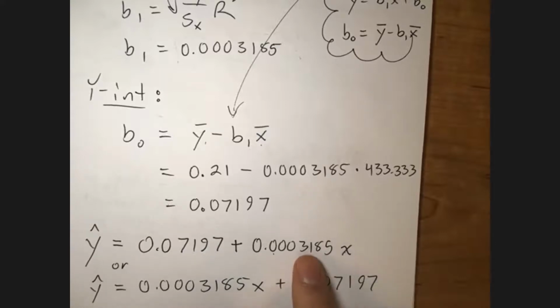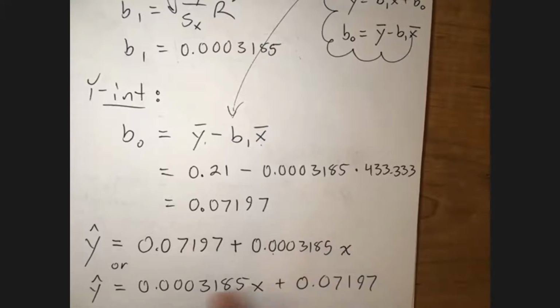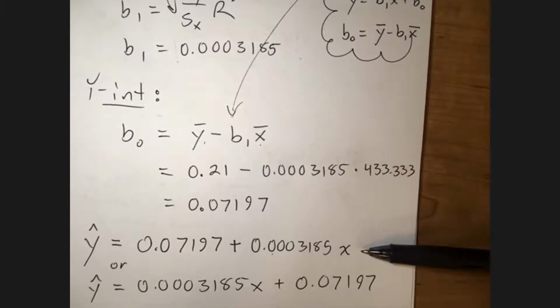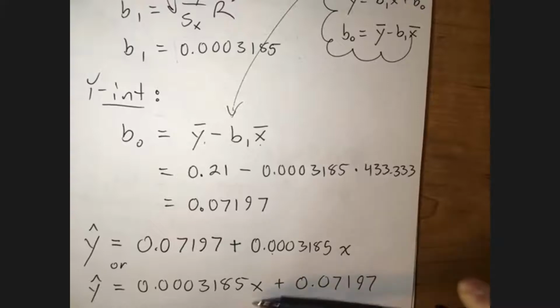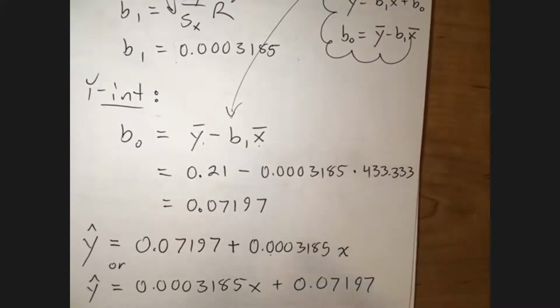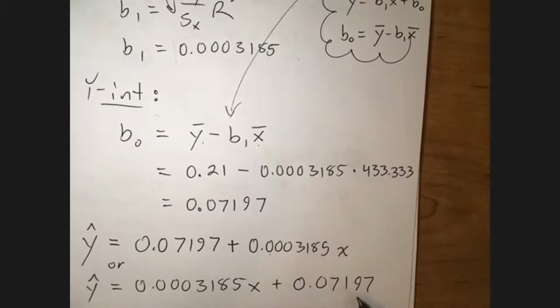The b1 is the number that should be next to the x, no matter which way you write it, okay? So sometimes in the homework, you may see it spelled out this way with the x in the second position. Sometimes you might see it spelled out this way with the x in the first position. Just make sure that the b1 is the number next to the x, and the b0 is the number that's being added to that, okay? So we've done it.